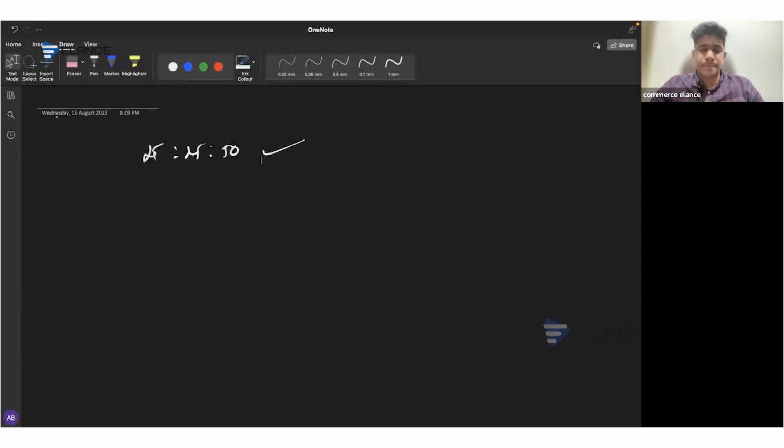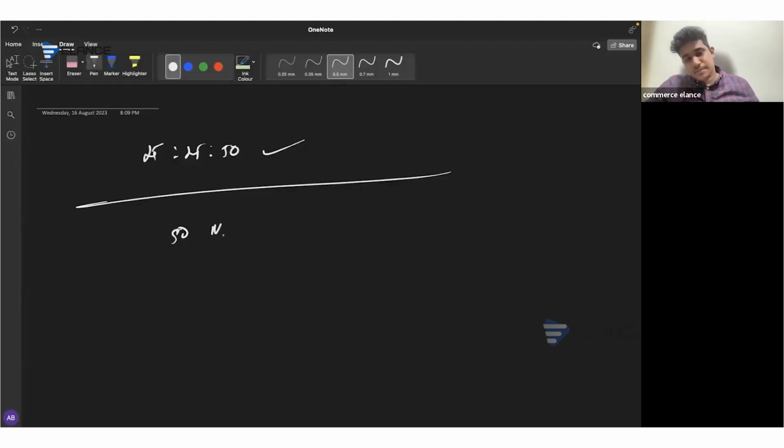We'll also be practicing a full-fledged question from the 50 marks area, which will cover almost all the important areas. We had our revision classes last week, I know that, but still, as part of this question practice session, we need to dedicate the first half an hour specifically to revising the prior topics, because only then will we be able to practice the questions properly. All right, let's start with the 50 marks question.